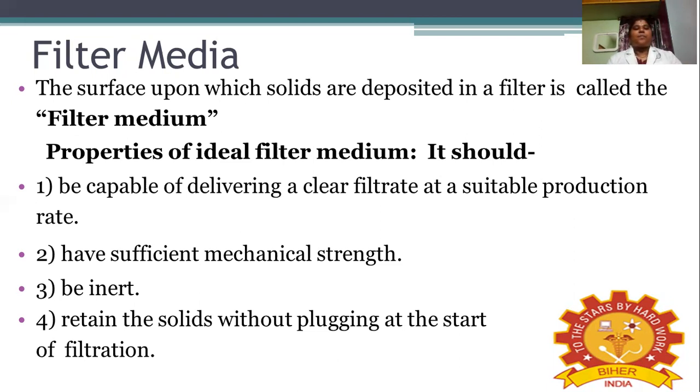So these are the properties of the ideal filter medium. Whatever filter medium shows these properties, we can select as a filter medium. So, it needs to be inert, have sufficient mechanical strength, be capable of delivering a clear filtrate at a suitable production rate, and retain the solid without plugging at the start of the filtration.